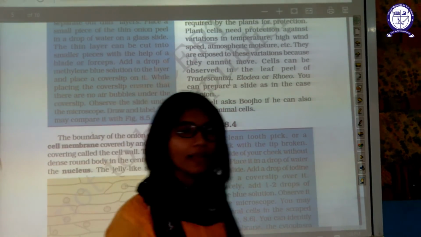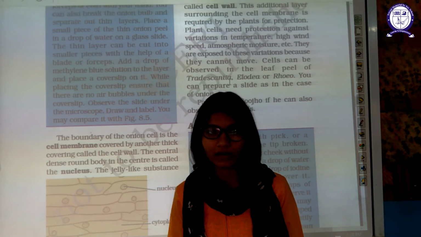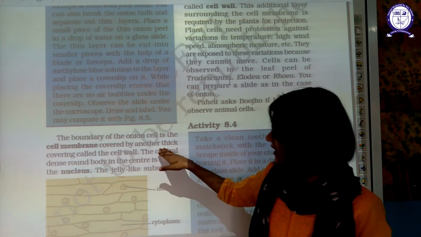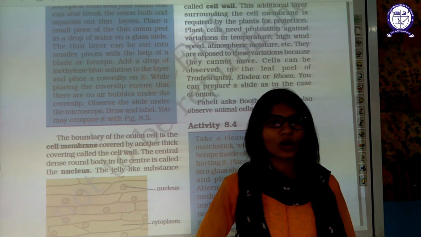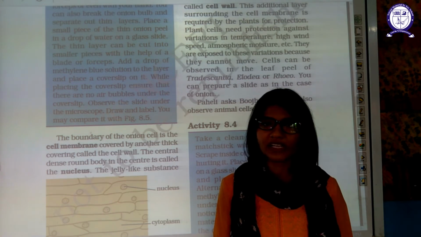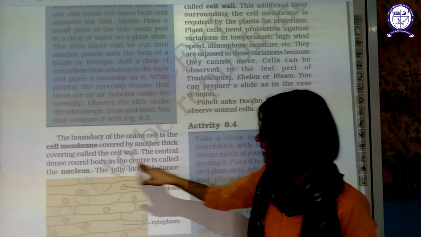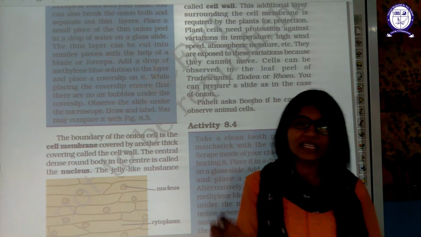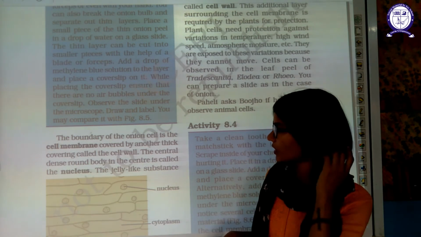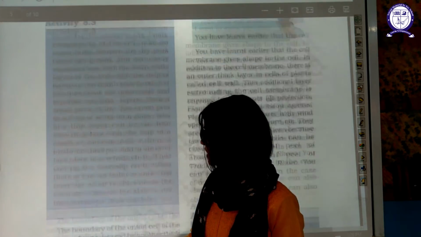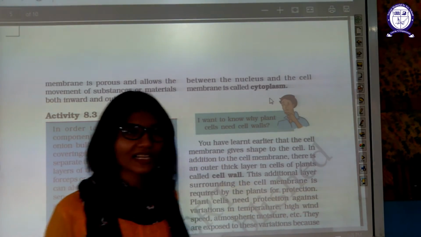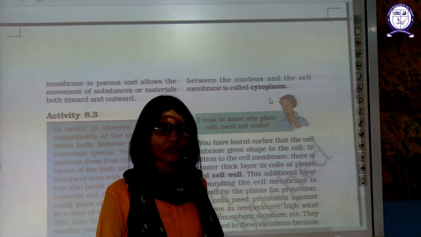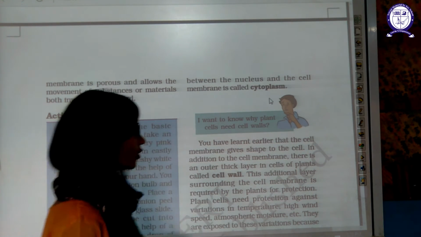The boundary of the cell is known as the cell membrane. The cell membrane is present in each and every cell. It is covered by another thick layer of covering, the cell wall, in the case of plants and some bacteria. The cell wall is present only in plants and bacteria. The dense round body roughly in the center is known as the nucleus. The jelly-like substance in which all other components are embedded is known as cytoplasm. Between the nucleus and the membrane, all the jelly-like fluid present inside the cell is known as cytoplasm.